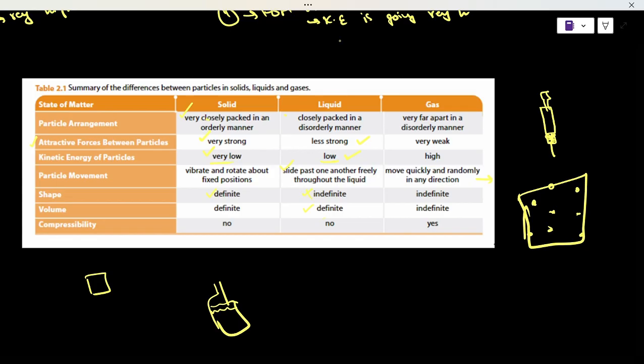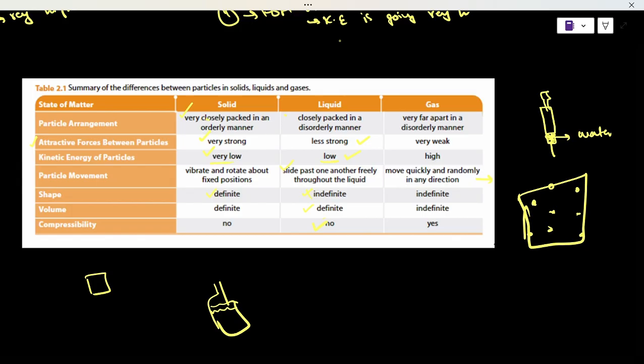Okay, that's the idea. Compressibility, again, same example. If in place of this sand I take water and try to compress it, it's not going to compress. It's not going to be pressed. The syringe won't go down further. So it cannot be compressed.